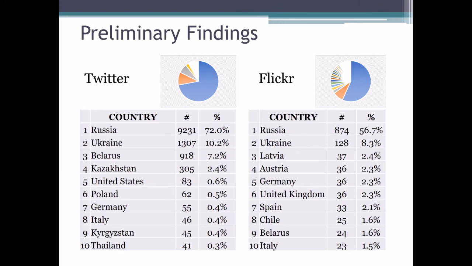My preliminary findings: most of the tweets are from Russia. 10% are from Ukraine, 7% Belarus, 2.5% Kazakhstan, and then there's a long tail. For Flickr, it's 57% Russia, 8% Ukraine, and then there's a fatter tail of European countries, perhaps vacation photos. This is a small dataset, but it's still interesting, so let's see what it looks like on a map.